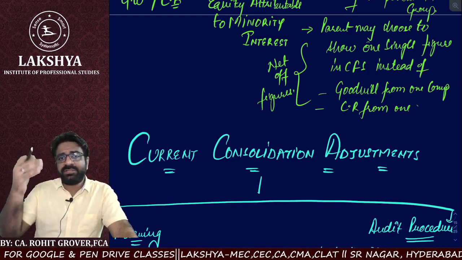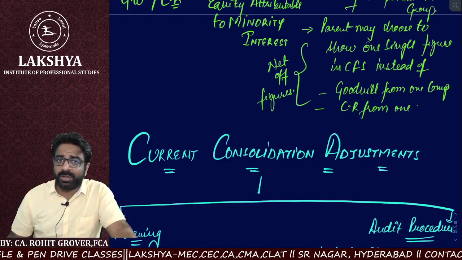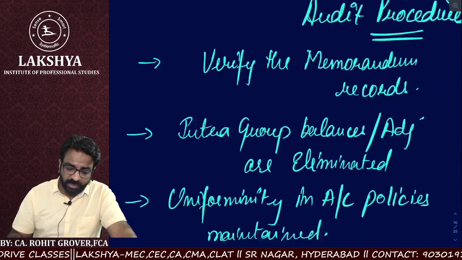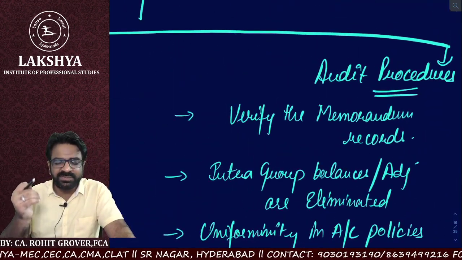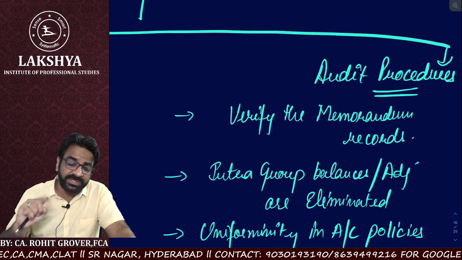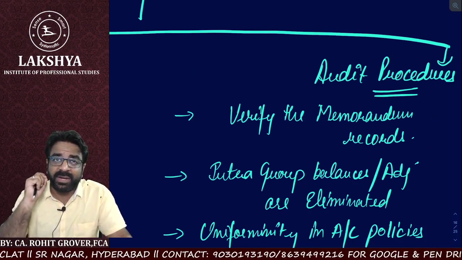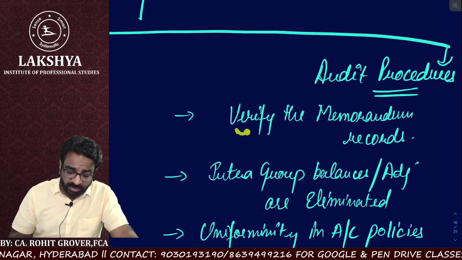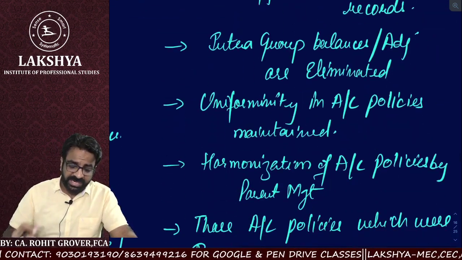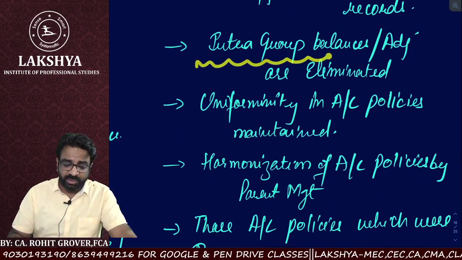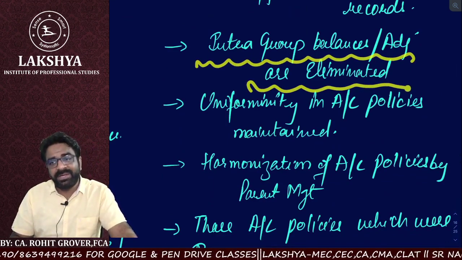Like in the permanent consolidation adjustments, where we talked about audit procedures, here also we have to talk about audit procedures. To understand the current consolidation adjustments done by the parent, the auditor first has to read their memorandum records. Other than reading the memorandum records, he has to see whether intra-group balances and adjustments are eliminated or not.